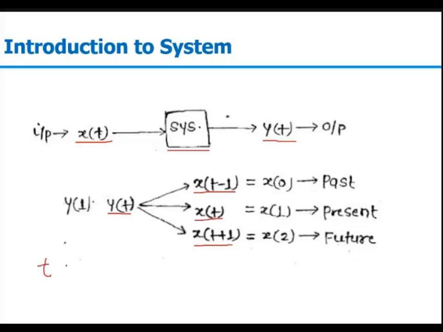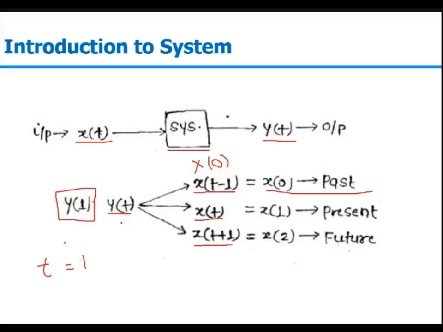How will y of 1 depend on the input for these three cases? In the first case, when y of t depends on x of t minus 1, at t equal to 1 we have y of 1 depending on x of 0. So the present value is depending on the past value of x.